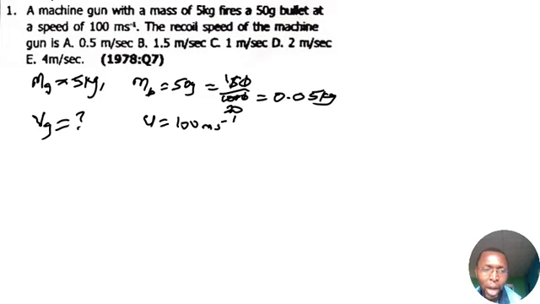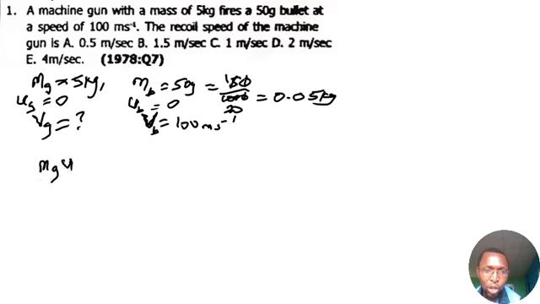That's the final speed. But take note, before that, the gun was at rest. So the gun had an initial speed ug equal to 0. Remember also that this is supposed to be the final speed of the bullet, so definitely the initial speed of the bullet, ub, is also 0. So following the law of conservation of momentum, we know that total momentum before collision is equal to total momentum after collision.